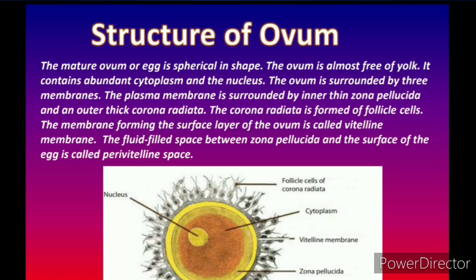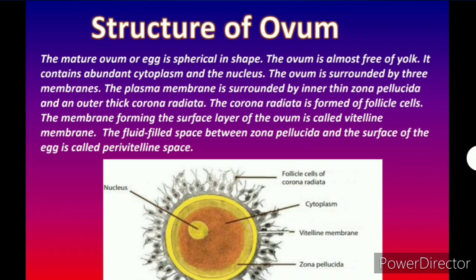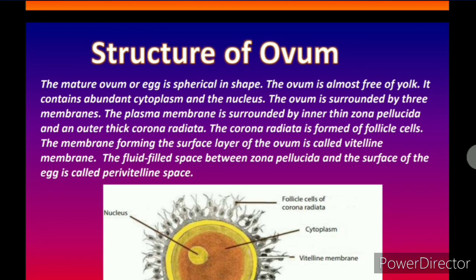The membrane forming the surface layer of the ovum is called the vitelline membrane. The fluid-filled space between the zona pellucida and the surface of the egg is called the perivitelline space. So this is the structure of the ovum. This is important because when you study fertilization, you will understand the logic and the concept behind the formation of the zygote by fusion of sperm and ovum.